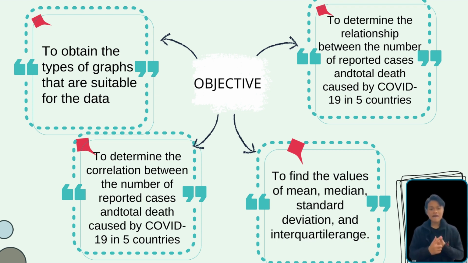The first is to determine the relationship between the number of reported cases and total deaths caused by COVID-19 in 5 countries. Next is to obtain the types of graphs that are suitable for the data. The third one is to find the value of mean, median, standard deviation, and interquartile range. And last but not least is to determine the correlation between the number of reported cases and total deaths caused by COVID-19 in 5 countries.